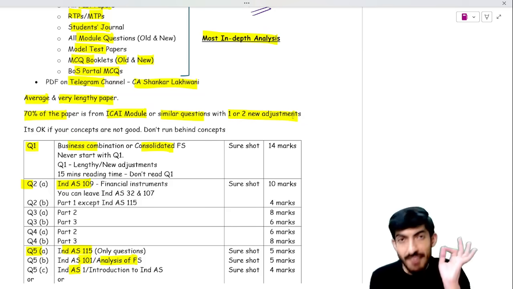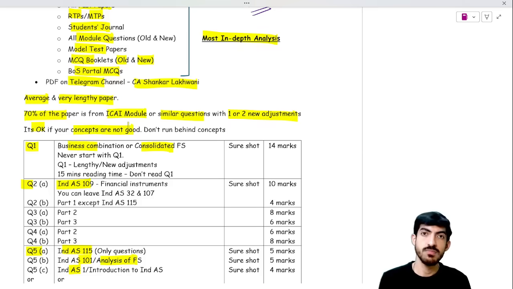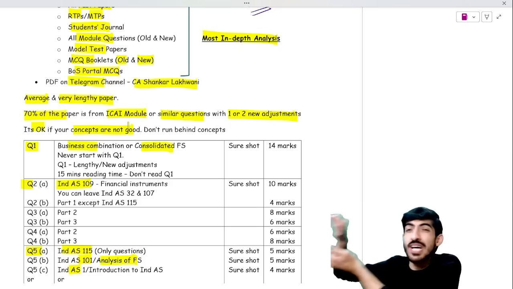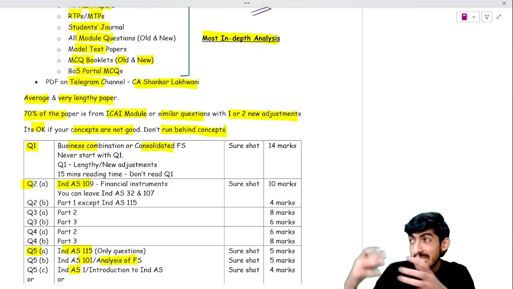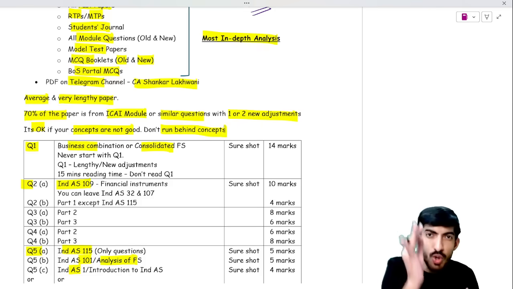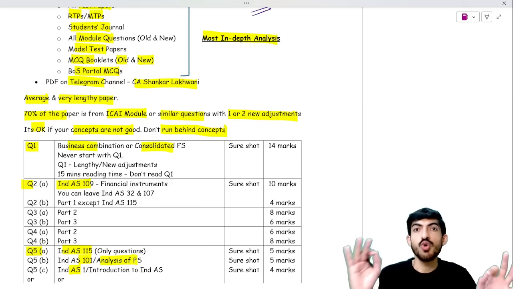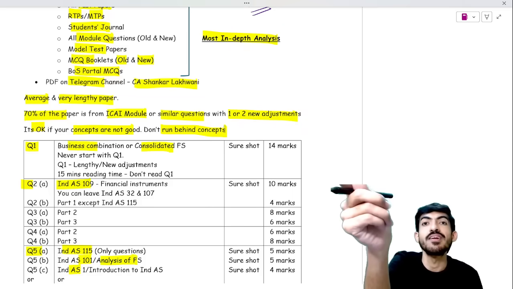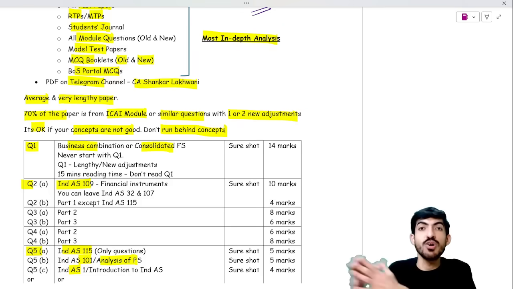So what I will suggest is, it's okay if you have not done concept notes. It's okay if you are not confident with your concept notes. Just leave those concept notes aside and just focus on questions. Don't run behind each and every concept. Just leave those concept books and focus on question solving. Solve that question either by hook or crook. You understand it, memorize it, I don't know, but please solve questions because questions will repeat. Concept notes are of no use. Concept notes will be useful for those 20-30% new questions, but please first focus on those 70% direct questions.